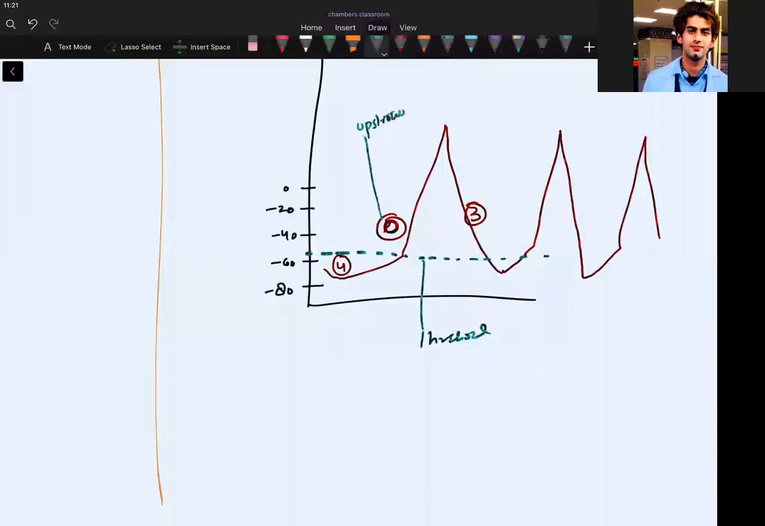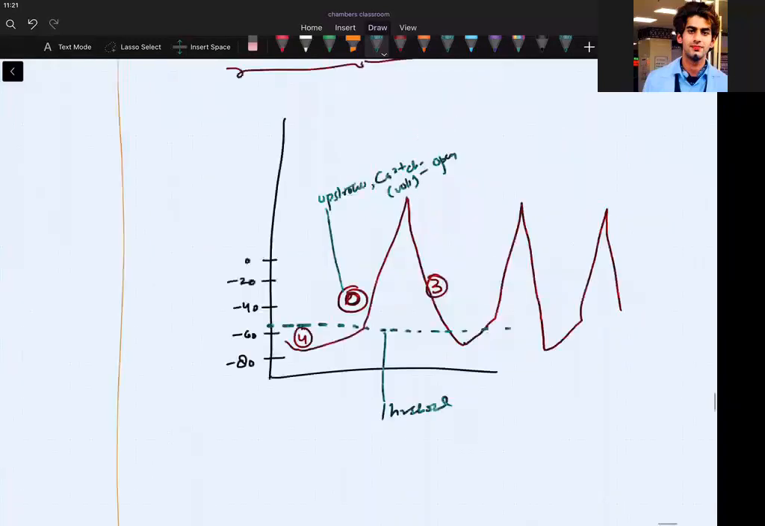Which channels have been opened? Calcium channel. Which type? Voltage gated. Opened or closed? Opened. And who is inactivated? Sodium channels are inactivated because we have a less negative resting membrane potential in these cells. I have taught you, the resting membrane potential for these cells is less negative, isn't it? So that's why sodium will be closed. Okay.